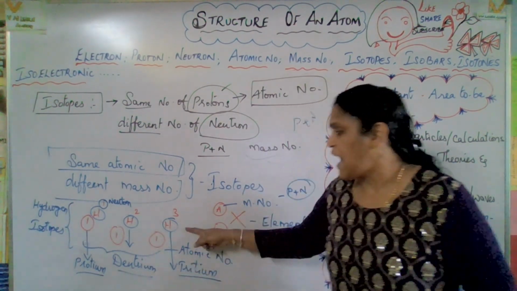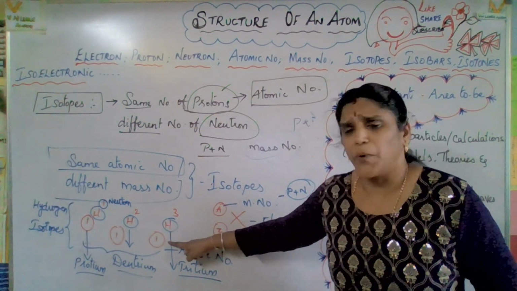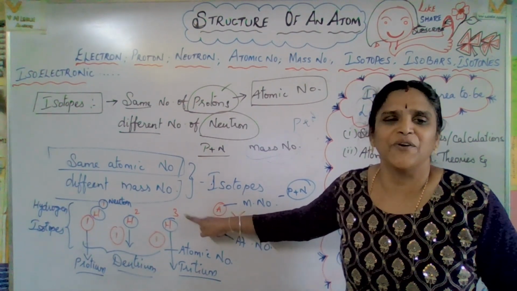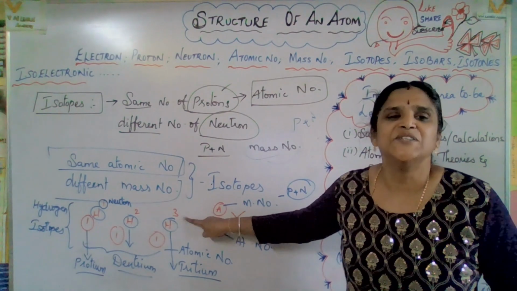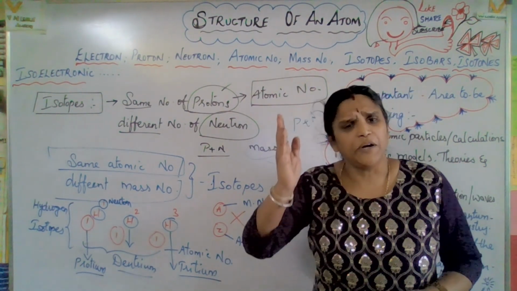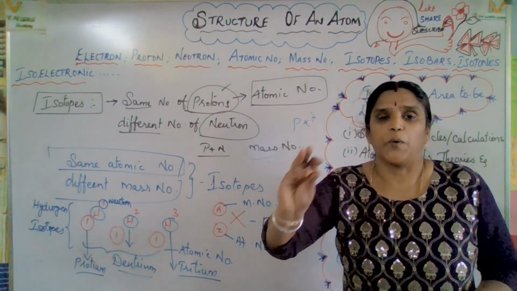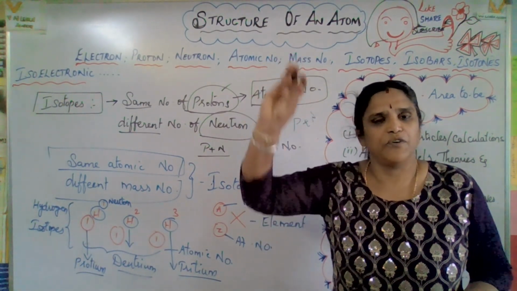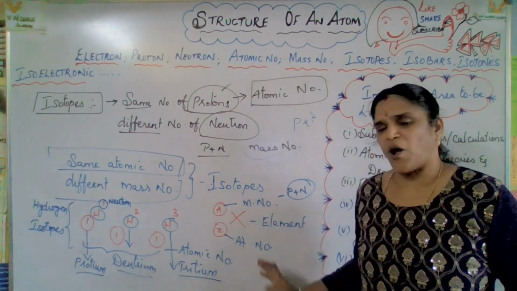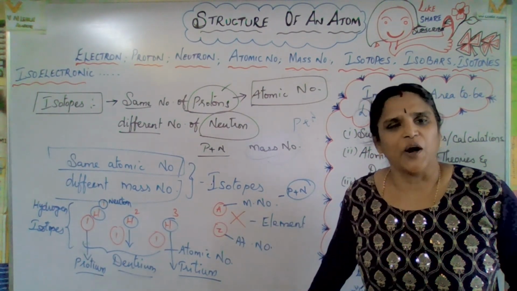And in tritium, the proton is 1 and how many neutrons are there? 2. Yes, I hope you got a clear idea. So you can write the number of protons, electrons, and neutrons for any element if they give the atomic number and mass number. Hope you're clear with it.